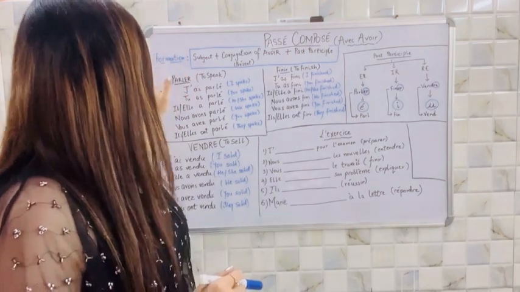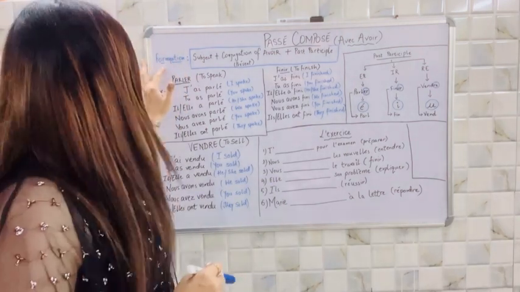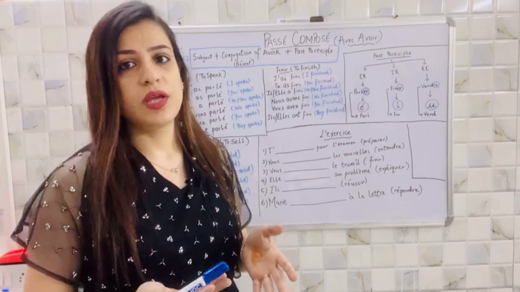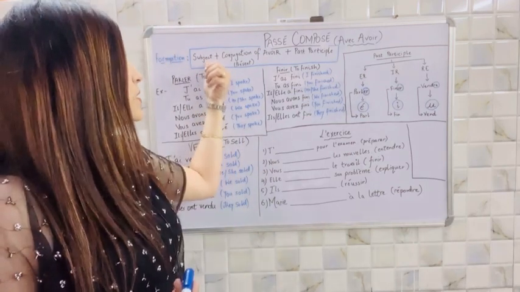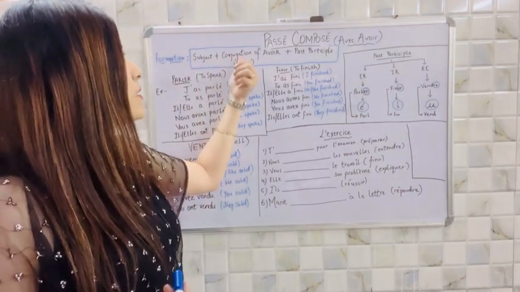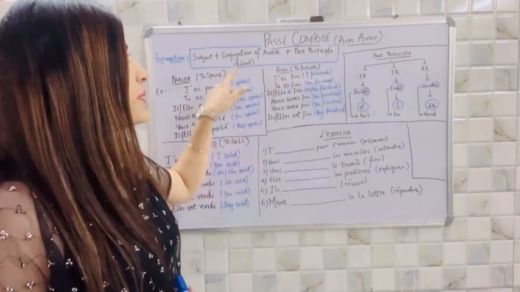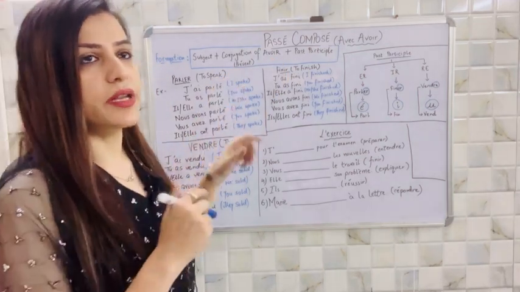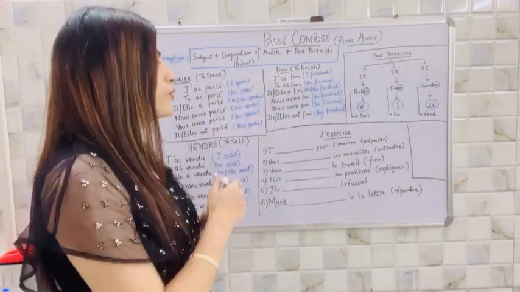So first of all we need the formation. To form any sentence we need a subject. Then here comes the conjugation of avoir in présent, which means the auxiliary verb, the actual verb of avoir.